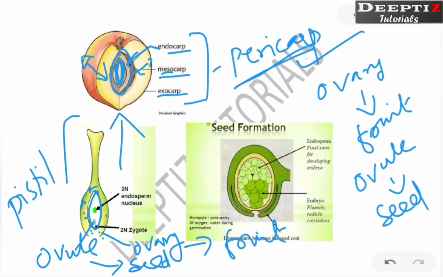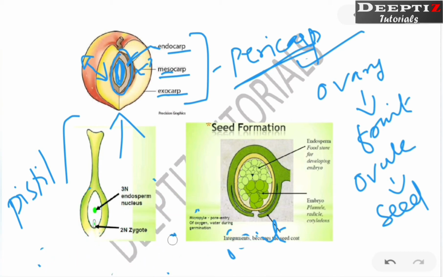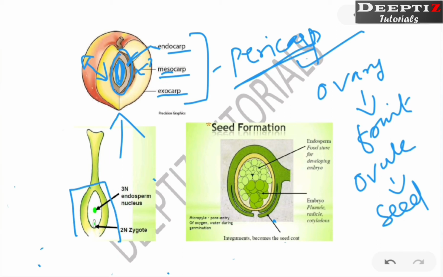In another way we can say that the ovary protects the ovule. Once it converts, the fruit protects the seed. So what will be there in the seed? Within the seed there will be endosperm, and the zygote which has now become the embryo. Just connect these two diagrams. So in another way we can say that after post-fertilization events, this much portion is going to become this one, that means seed as well as the fruit.